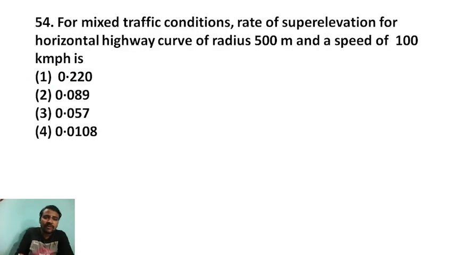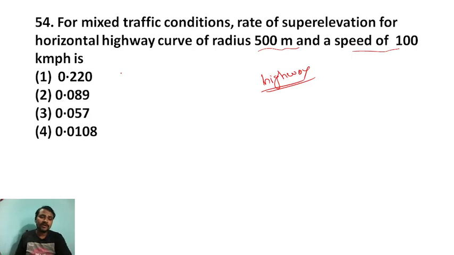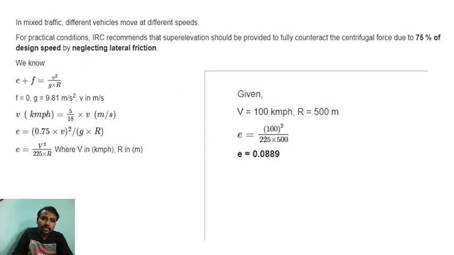Next, for a mixed traffic condition, the rate of super elevation for a horizontal highway curve of radius 500 meter and a speed of 100 kilometer per hour is what? This is a question from highway. Let me tell you, in the question what is given?